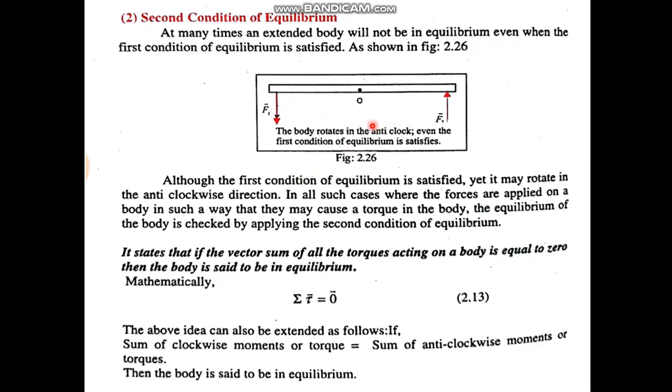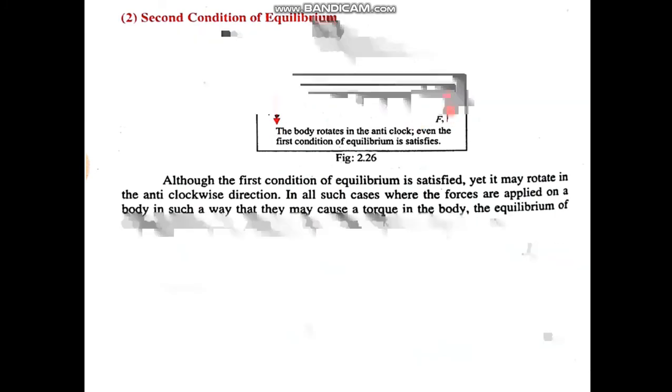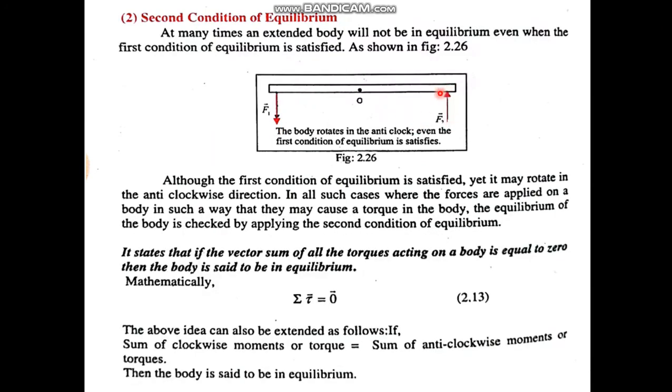Like in this case, you can see that F1 is acting in downward direction and F2 is acting in upward direction, and this object will rotate about the pivot, that is O. So it may satisfy the first condition of equilibrium because two forces F1 and F2 will cancel the effect of each other. Net force will be 0. But here net torque is not 0 because the line of action of forces F1 and F2 is different.